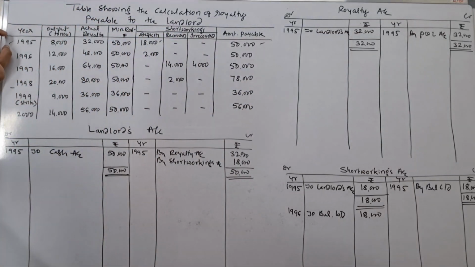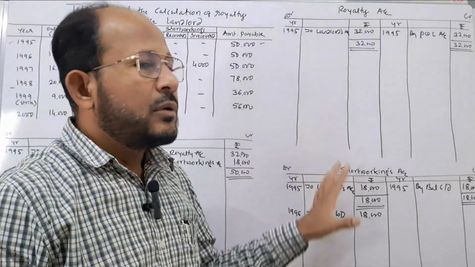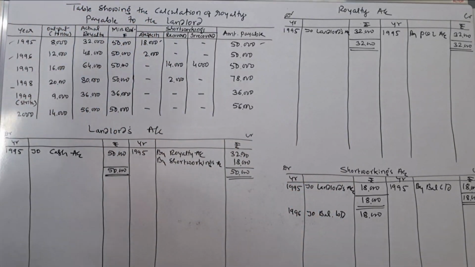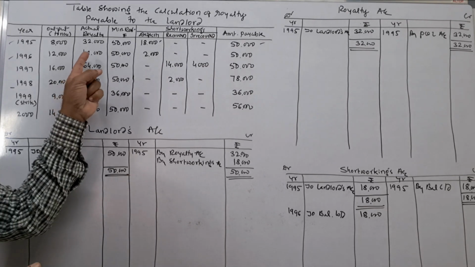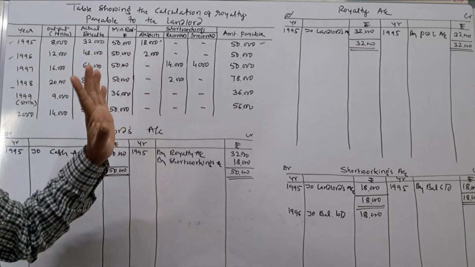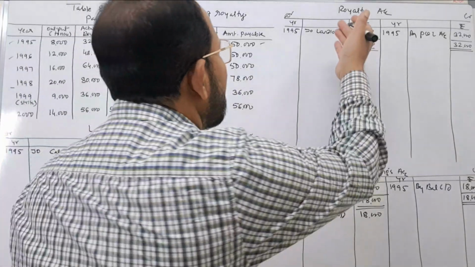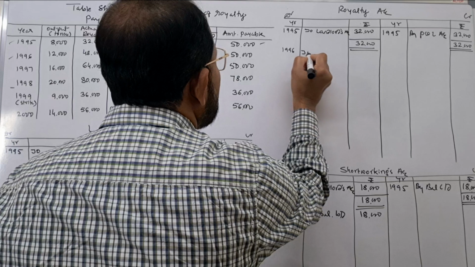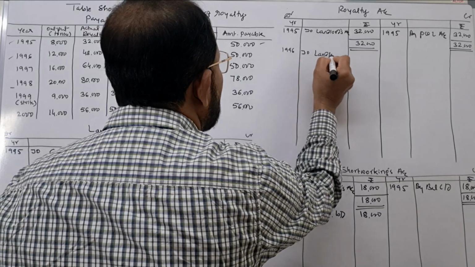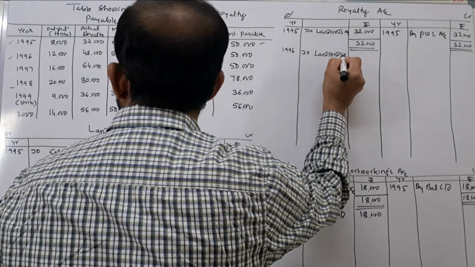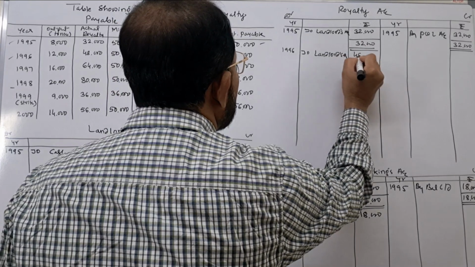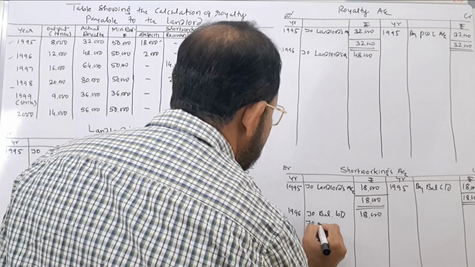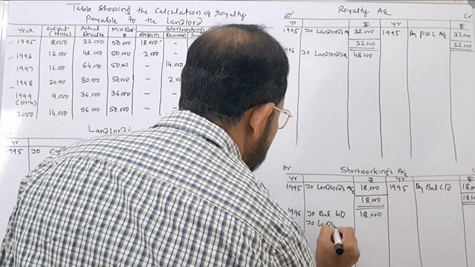First year's journal entries are posted to the accounts. Next one, we come to the second year. In the second year also short working is there. Again we have to pass the same journal entry. Royalty account is debited, 1996, to landlord's account. What is the amount of actual royalty? 48,000. Here also we write to landlord's account.